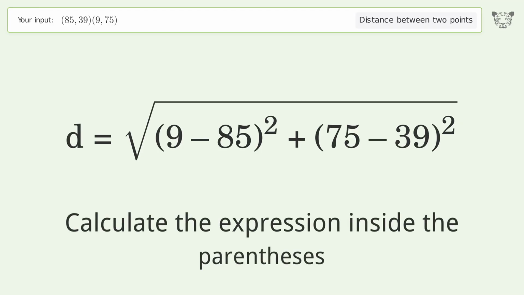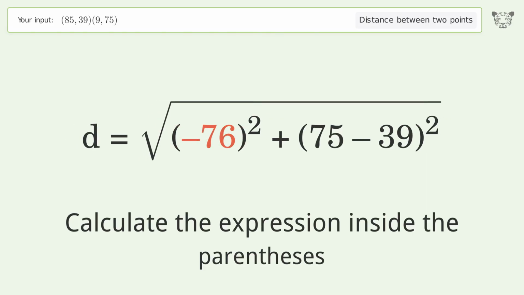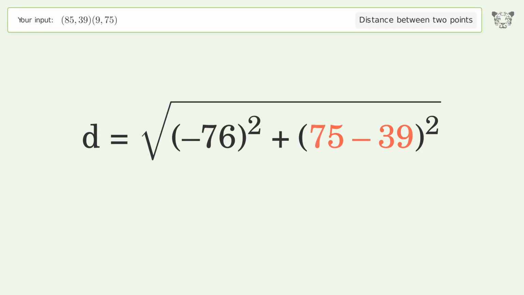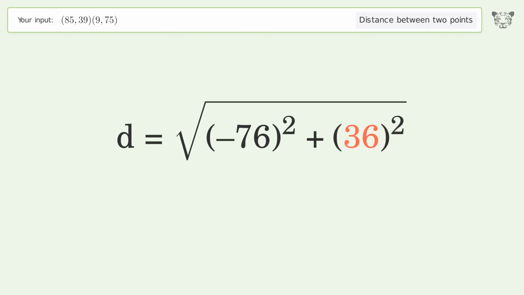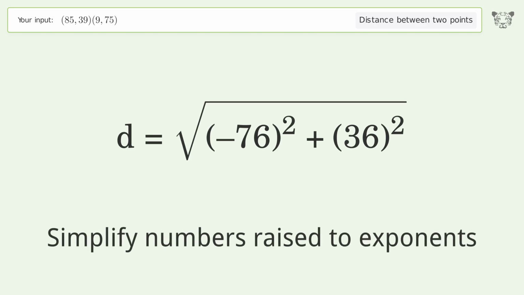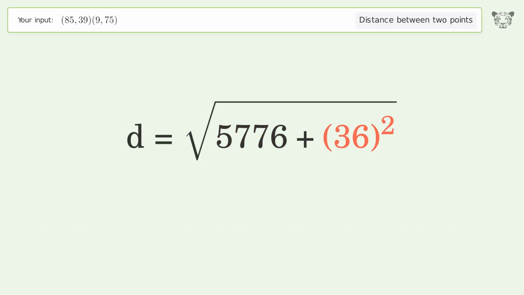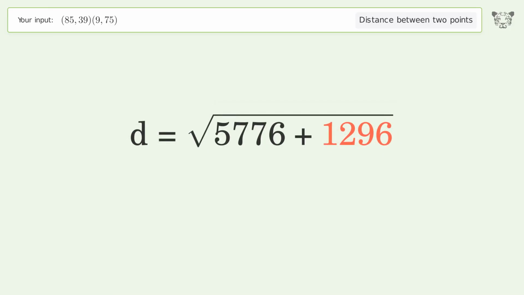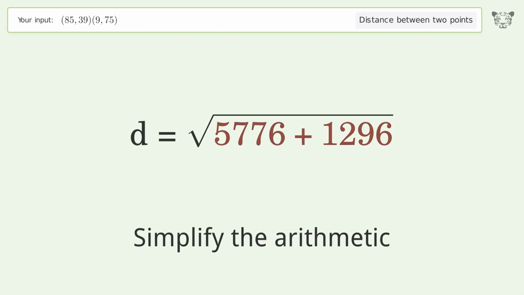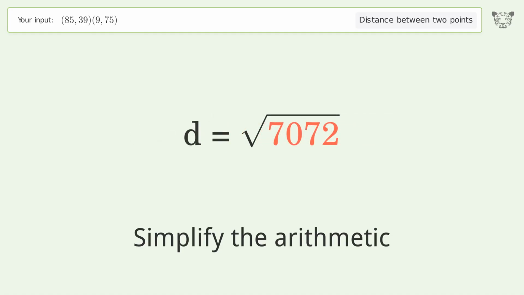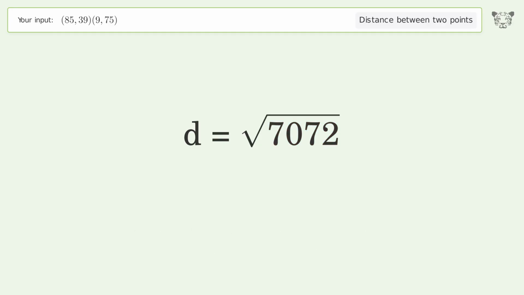Calculate the expression inside the parentheses. Simplify numbers raised to exponents. Simplify the arithmetic. And so the distance between the 2 points is the square root of 7,072 or 84.095.